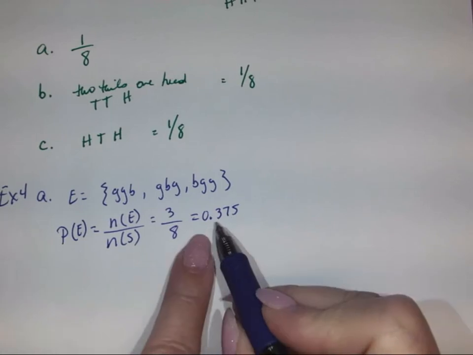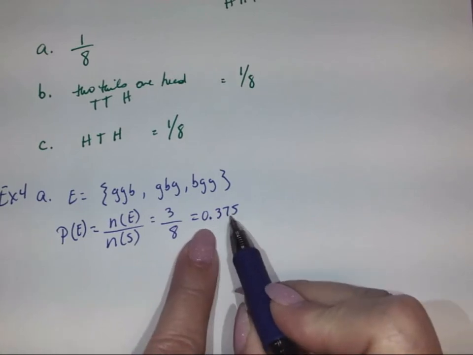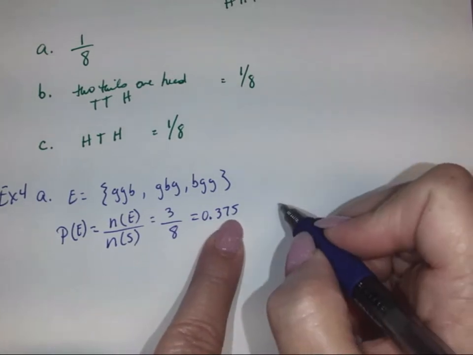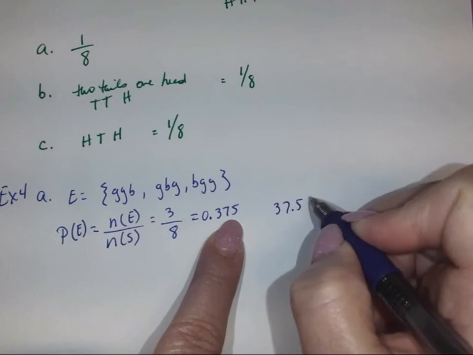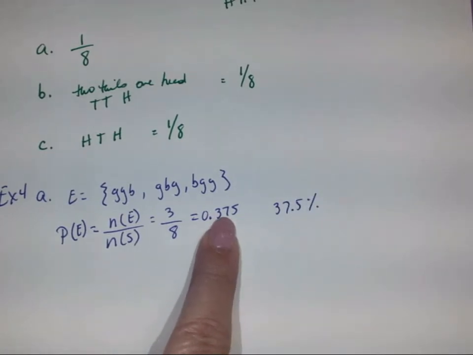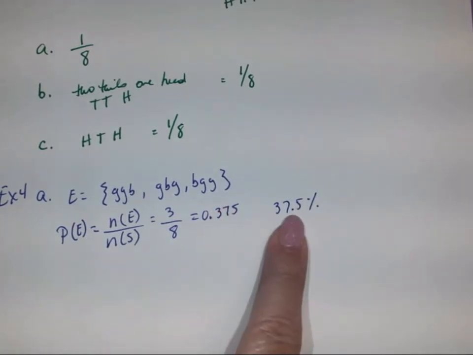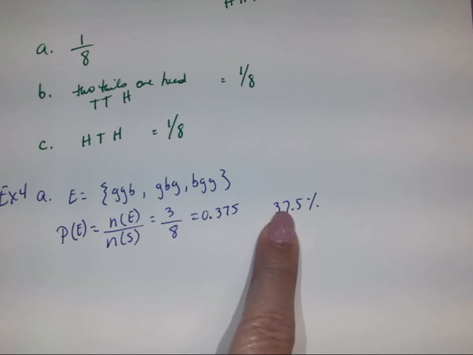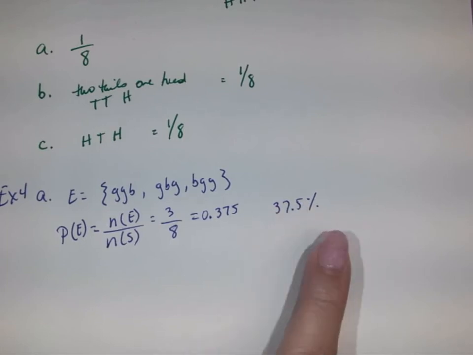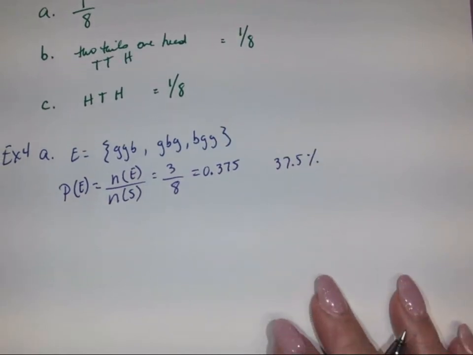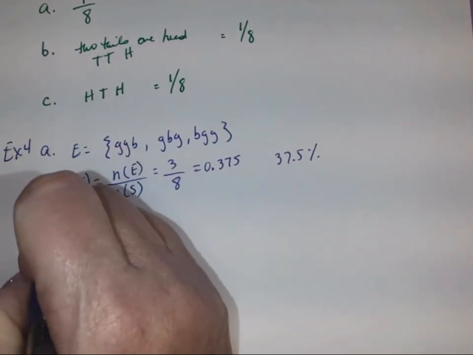If we change that to a percent, we move it over 2 places to the right, so it'll be 37.5%. So the probability of getting exactly 2 girls out of 3 children is 37.5%.